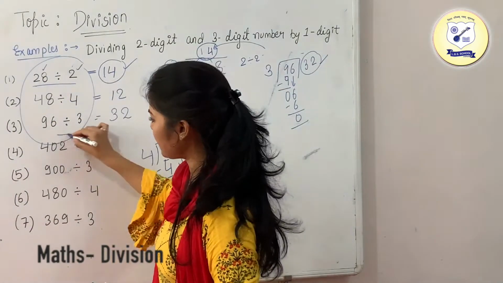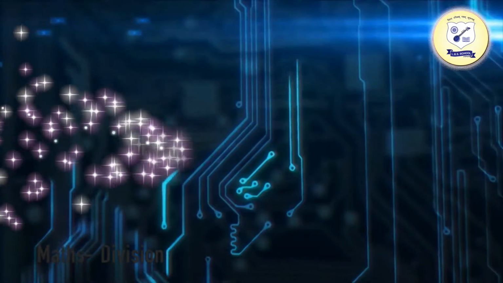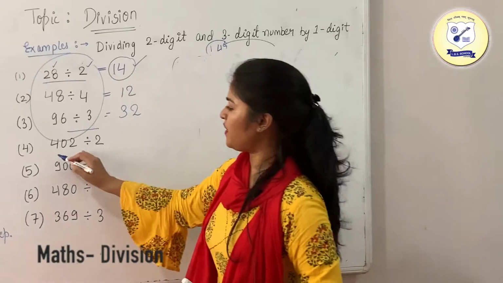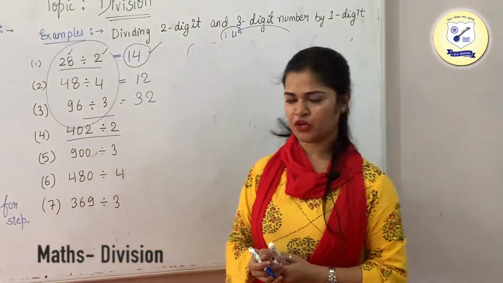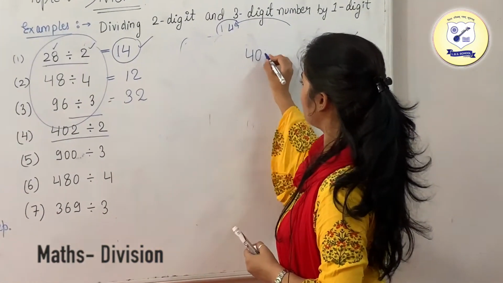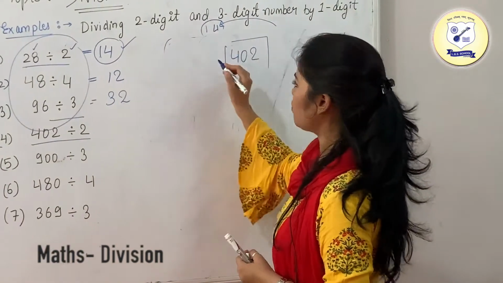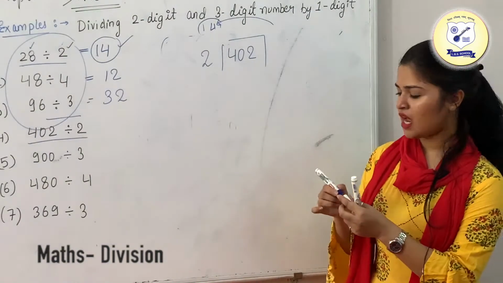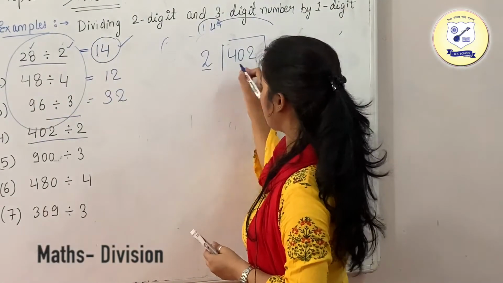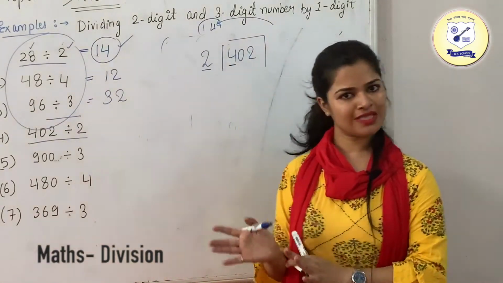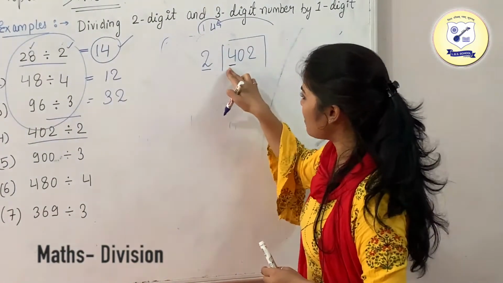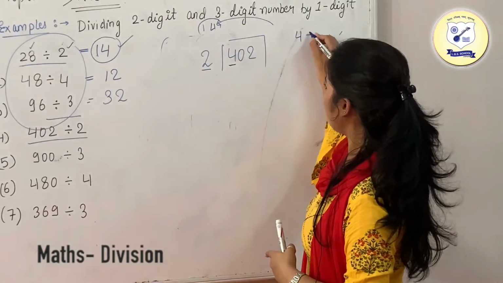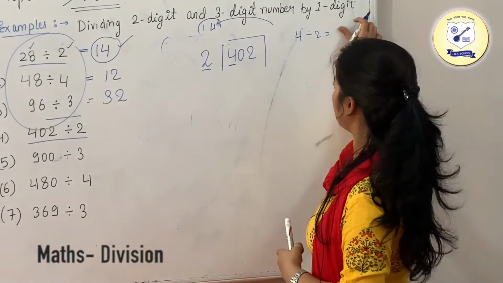Now we'll move to the next numbers, which are 3-digit numbers. We have 402 divided by 2. Just write 402 as your dividend, inside the bracket, and 2 as your divisor. Now just look at the first digit of this number. We will follow the same thing. This number is greater than 2, so yes, we can divide it. And how many times? 4 divided by 2 is going to be 2.